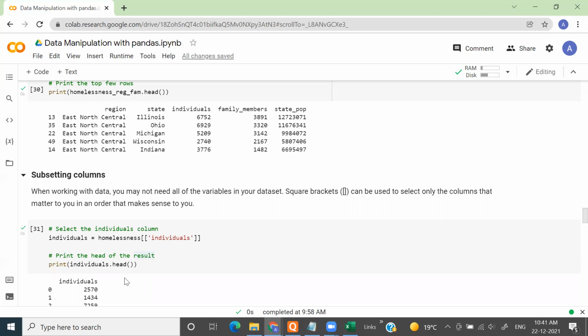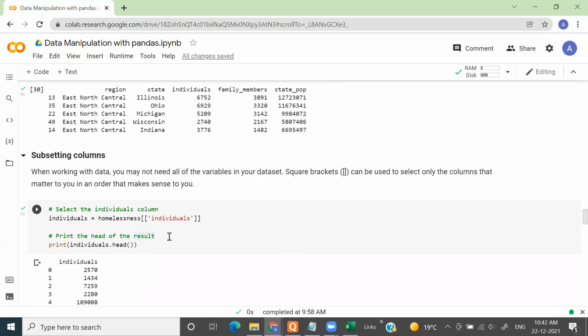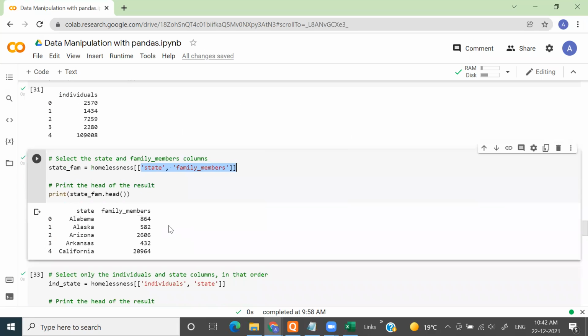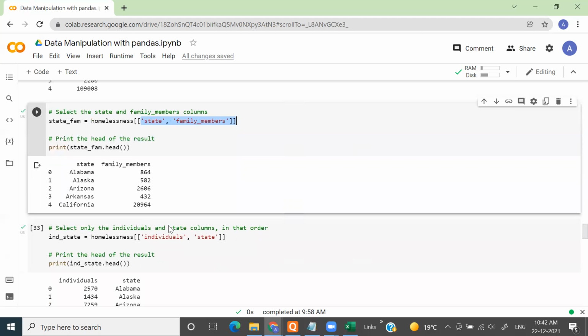If you are using the sort values method, it will sort your data frame by one particular column, and the other columns will match. It will not get merged or jumbled. Did I answer your question? Yeah, you did.